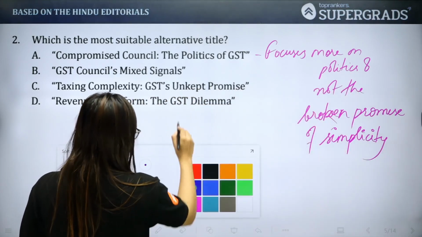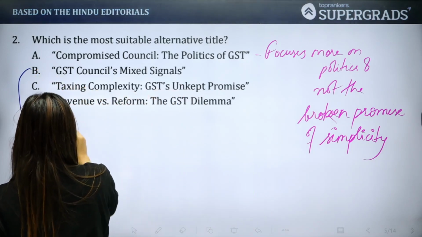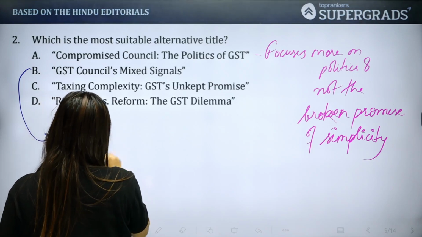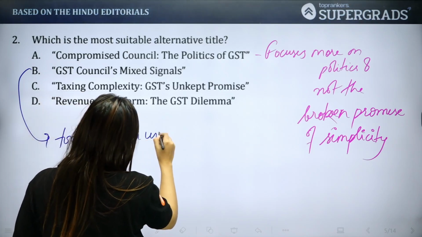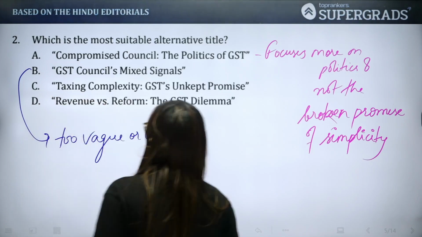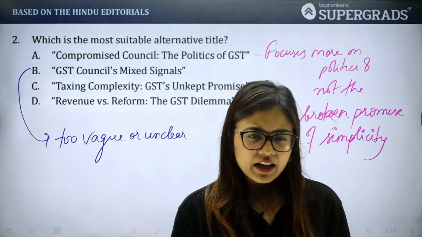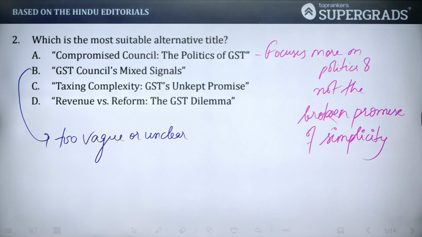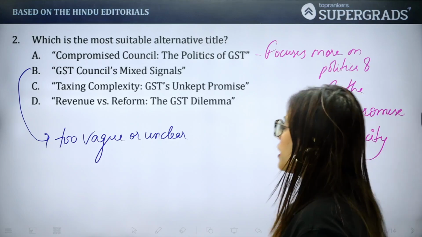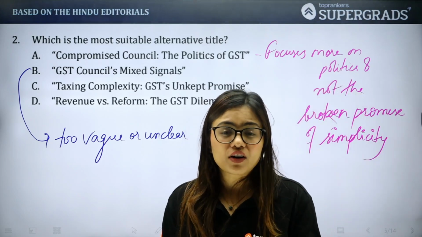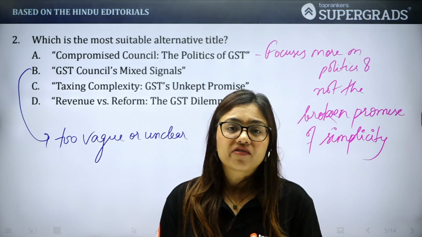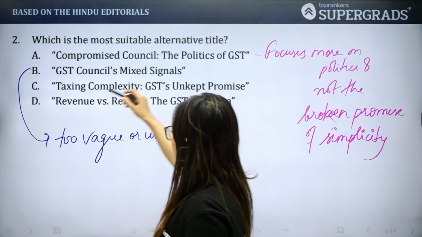It is too vague, unclear. Because here the main talk is not about the simplification of GST. That is something which is hidden. And here only mixed signals are being discussed, and mixed signals could be anything. So this is obviously a vague option. It hints at inconsistency, that's for sure, but it actually fails to highlight the complexity of GST and ideally how it should have been simple. So this part is eliminated.